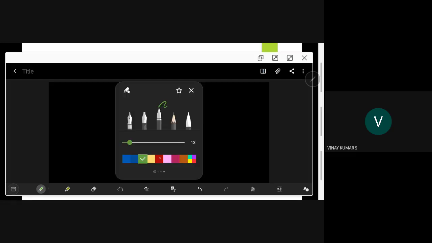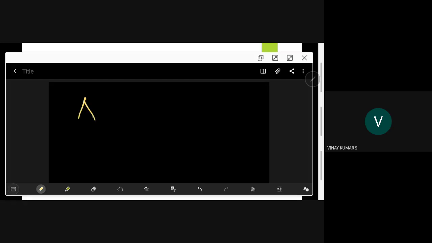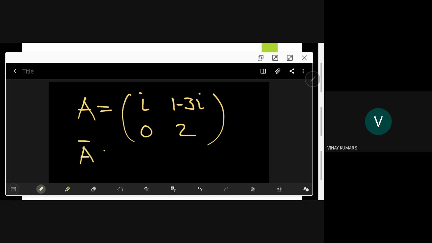If A is equal to, say, some complex numbers inside, 1 minus 3i, 0, 2, then usually the complex conjugate is written like this: i bar, 1 minus 3i bar, 0 bar, 2 bar. What is this bar? Complex conjugate.